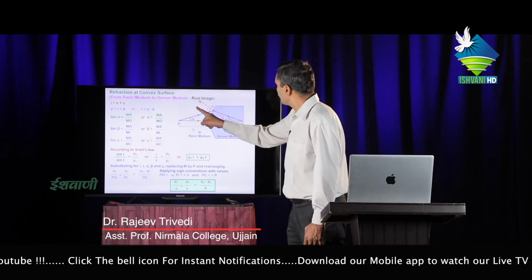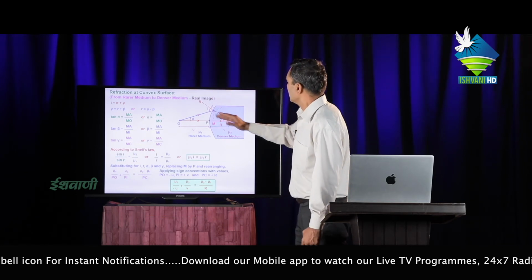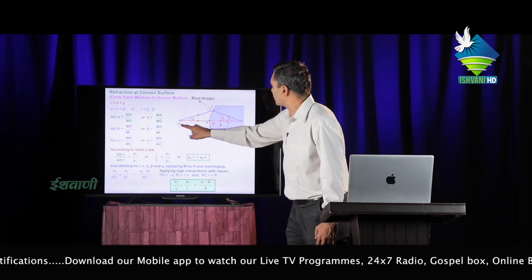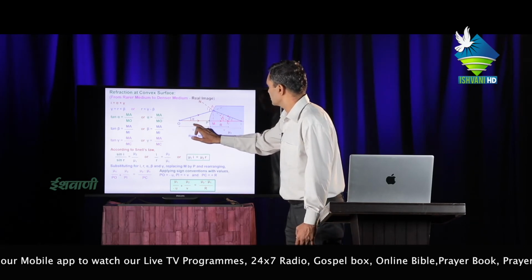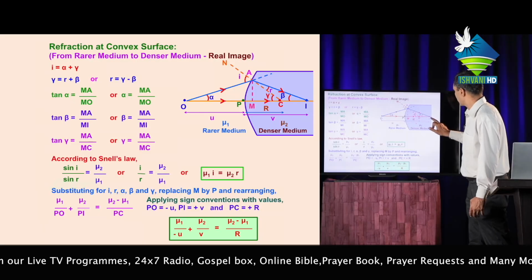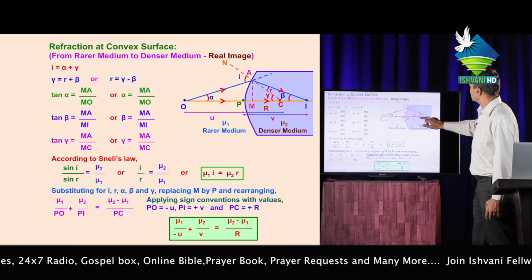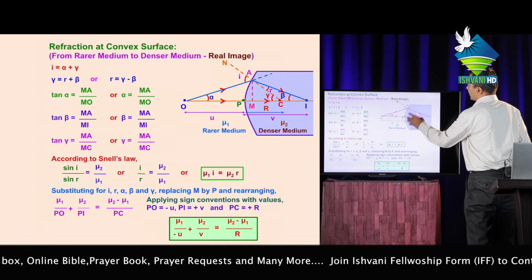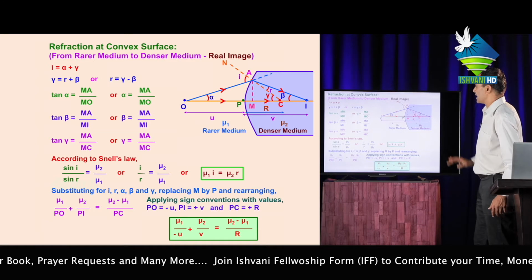But this ray moving from a rarer to a denser medium bends towards the normal. Means the light ray comes to the point I. Then this is the object and this is the image. The object distance is taken negative and represented by -u, and the distance of the image from the pole is taken positive, represented by +v. This is the radius of curvature, always represented by +R. Since P and M are very near to each other, PA will be equal to AM.